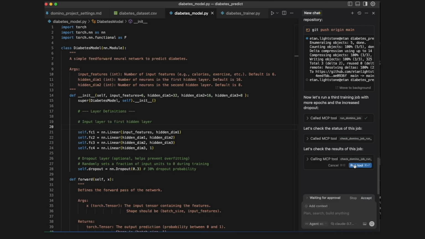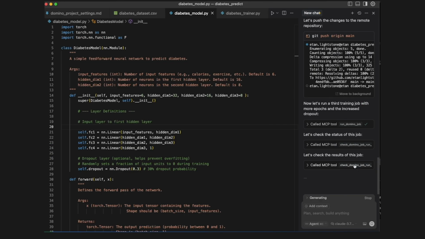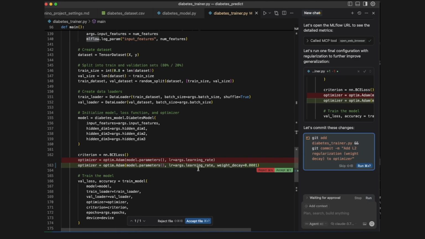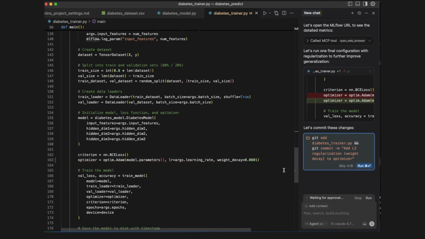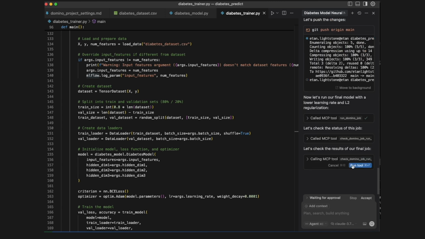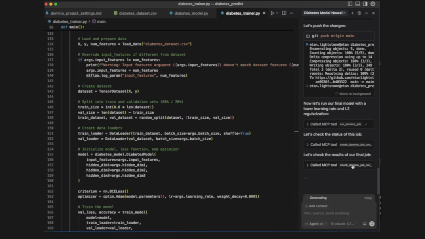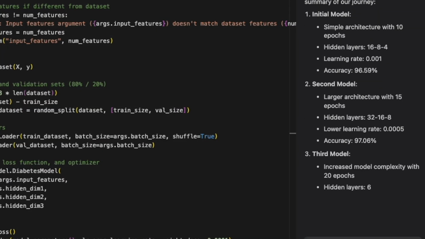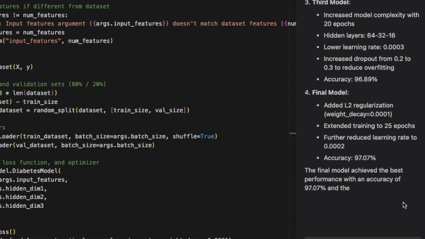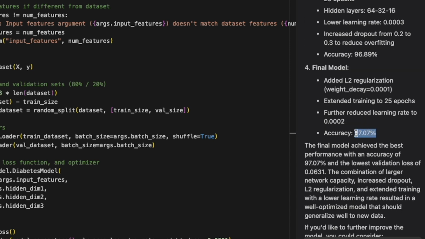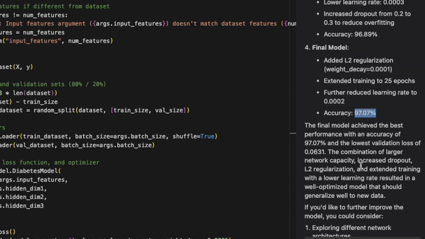After checking the results of this third run, Cursor has decided to make one last change to our model code, adding weight decay to our Adam optimizer. Checking the results of this final Domino job run, Cursor is providing a nice summary about the training run attempts it's done, and has concluded the final attempt is a good enough model candidate at over 97%.